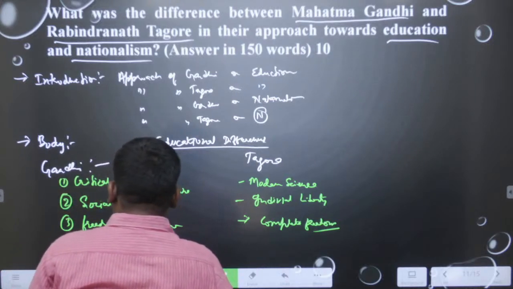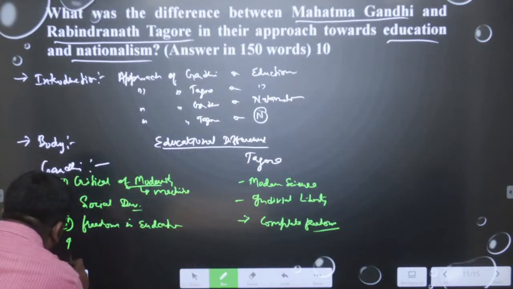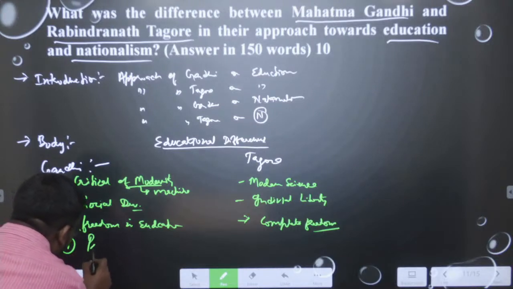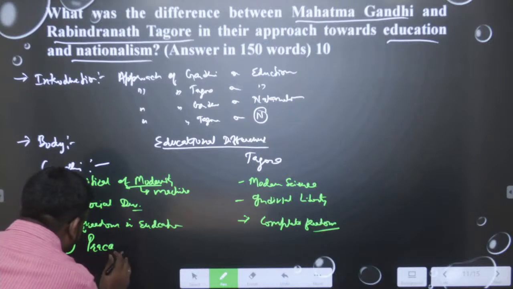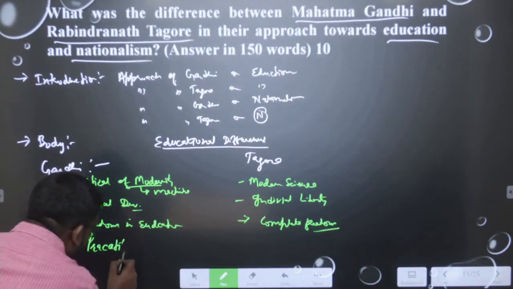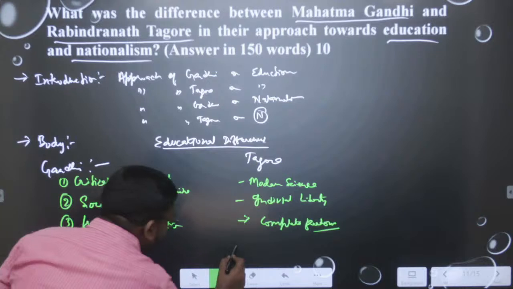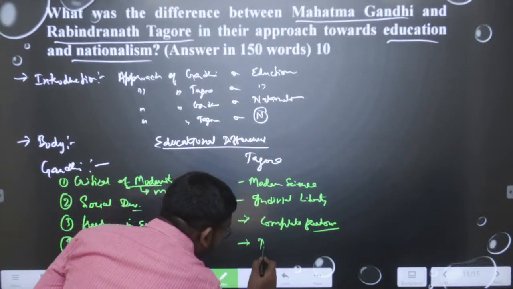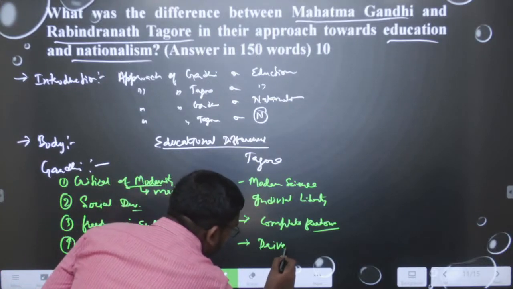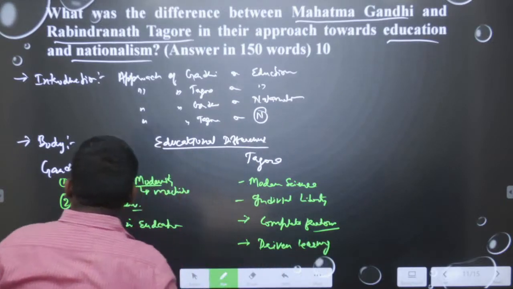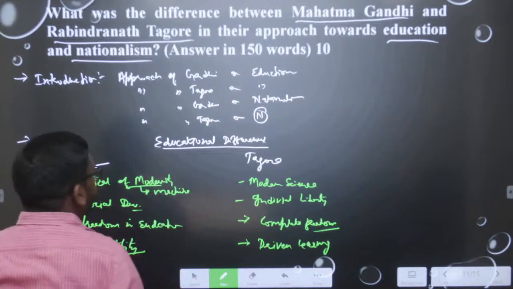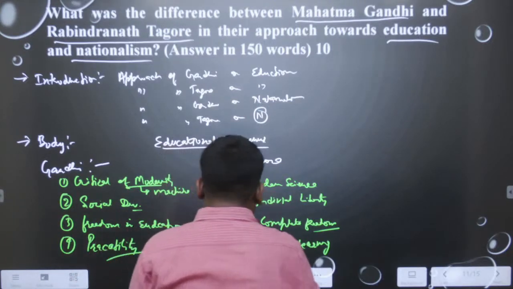And then Gandhi is talking about how we should learn through practicality, but here the other person favored rote learning, which was supported by Plato. So, these are the important points we can be writing on the major differences in education between Gandhi and Tagore.